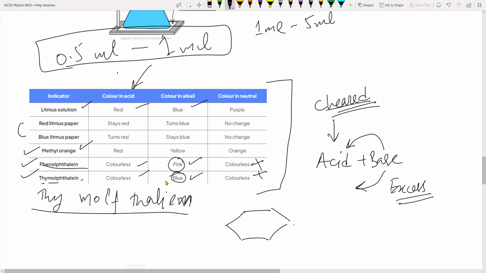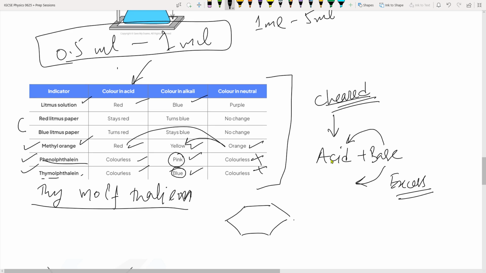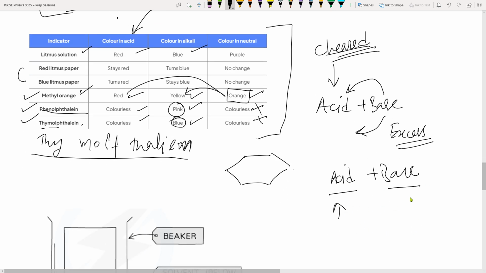Usually methyl orange is the one that you use mostly, because it is red in acid, yellow in alkali, and orange in neutral. So it shifts from red to orange and from orange to yellow upon this neutralization reaction. So you can actually identify the neutral point, when the acid base reaction has completed, because titration is all about acid base reaction, to identify the unknown acid or unknown base. Are you guys getting me?